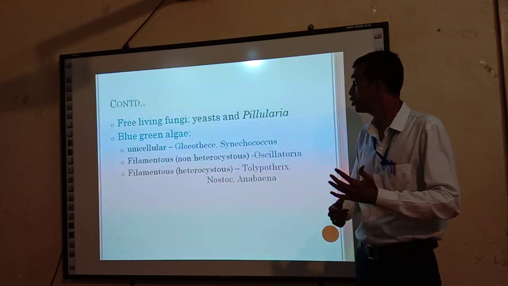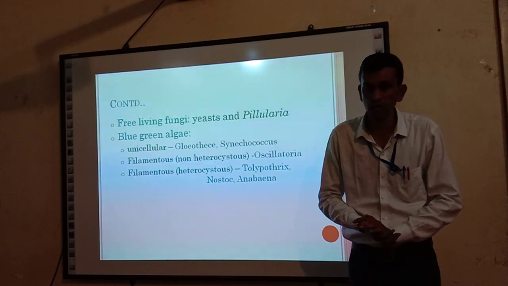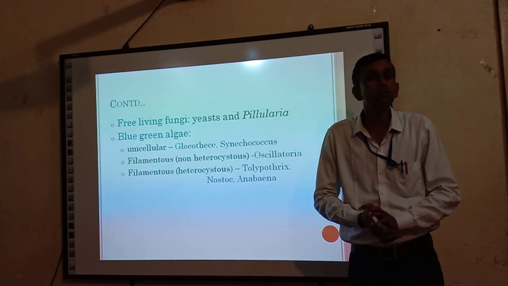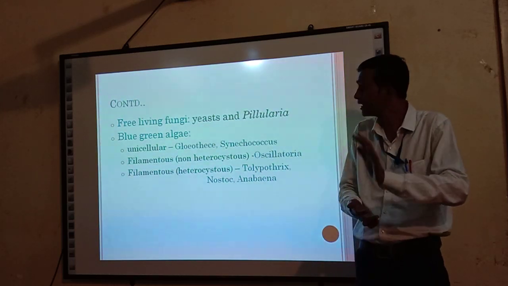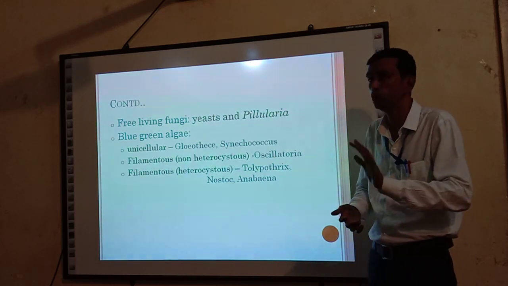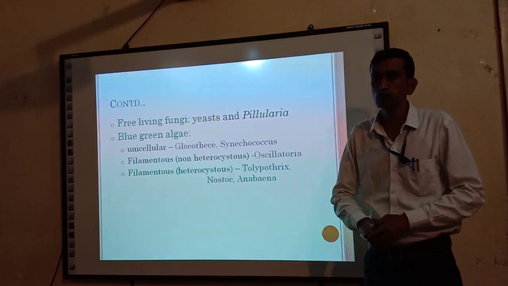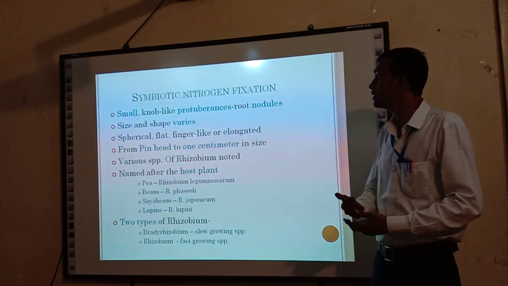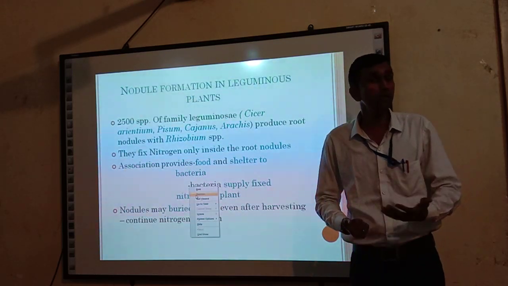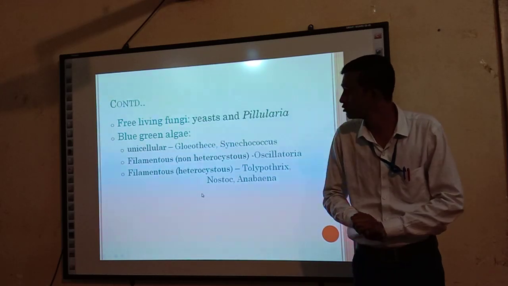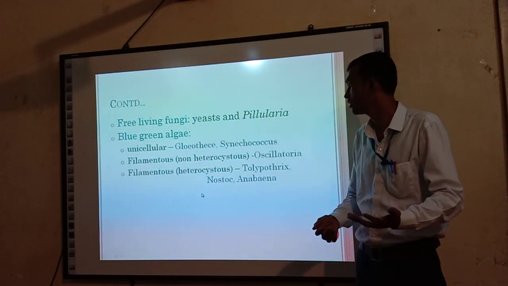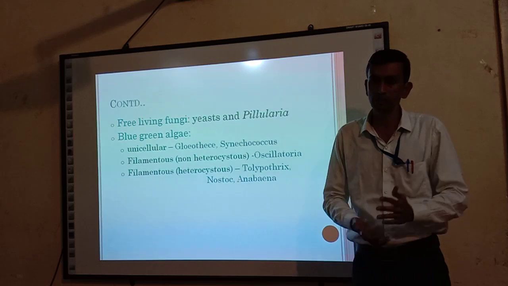Then filamentous non-heterocystous: filamentous means the algae is filamentous but without heterocysts. That type of blue-green algae is also responsible for nitrogen fixation. An example is Oscillatoria. Then some filamentous blue-green algae are also responsible for nitrogen fixation. Examples are Nostoc, Anabaena, and Lyngbya.